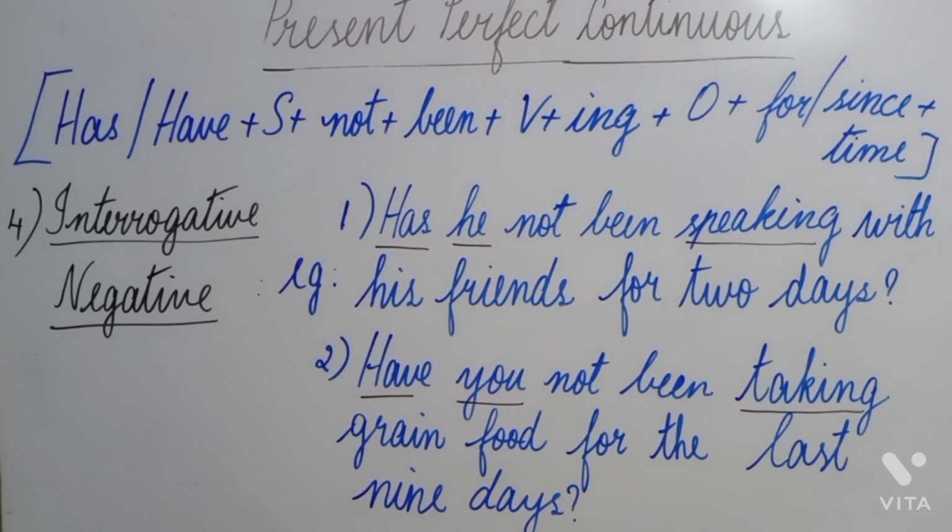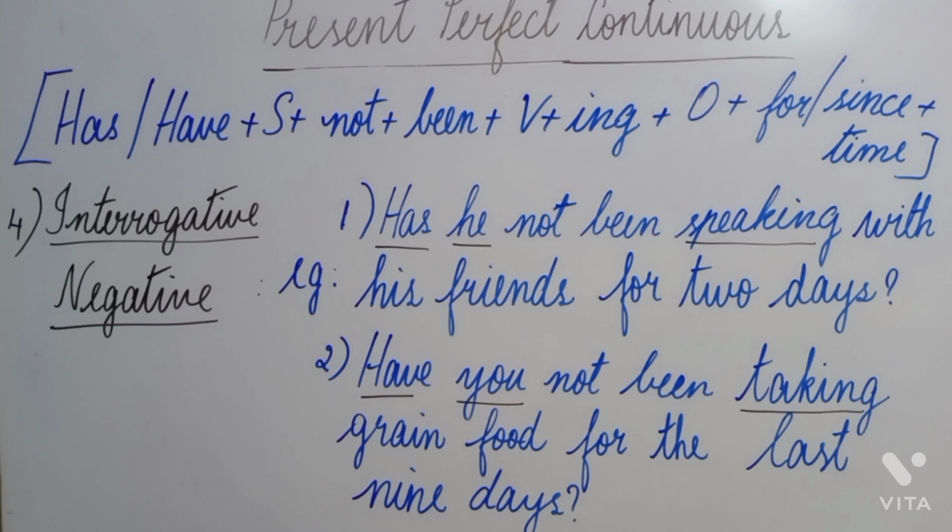So remember, only after the subject will you be using "not been." Before that, the supporting verb has to be used, that is, it has to agree with the subject. So here he is the subject, so "has" is used as the supporting verb. Has he not been speaking? Speak is the main verb that we have got in the sentence.